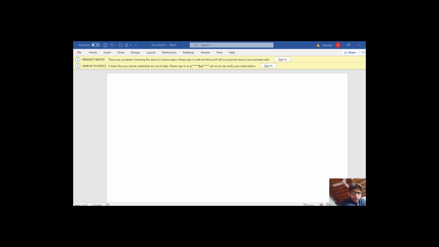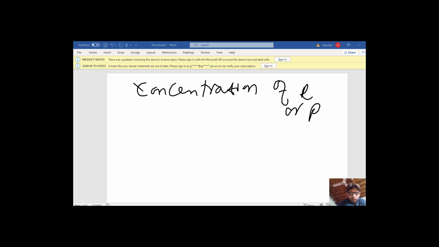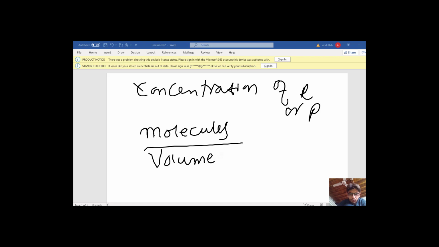Now it is concentration. What is concentration of reactant or product? Concentration is nothing but the number of moles or the number of molecules which are present in a volume in a time t.